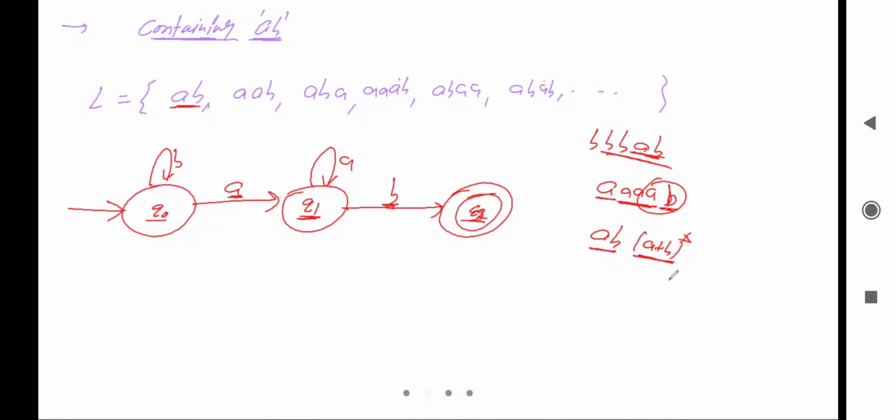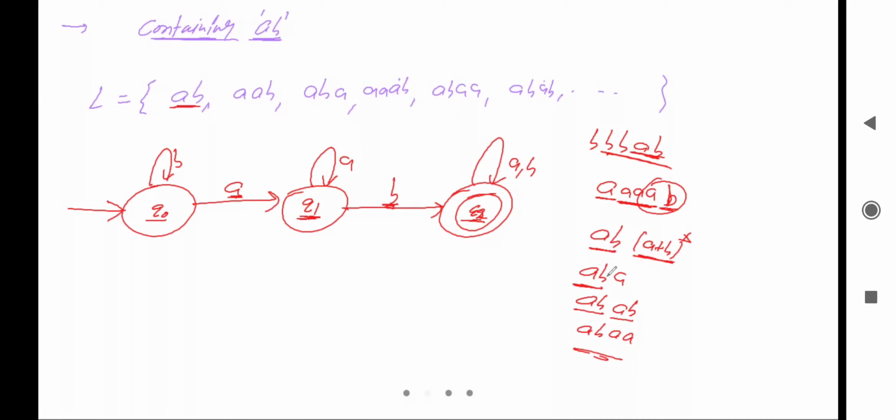A plus B star means here any combination of A and B is possible. So what can be after AB? After AB there can be AA or any combination. So we'll take the loop of A comma B, right? We'll take the loop of A comma B, right?